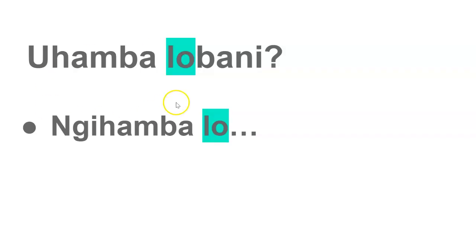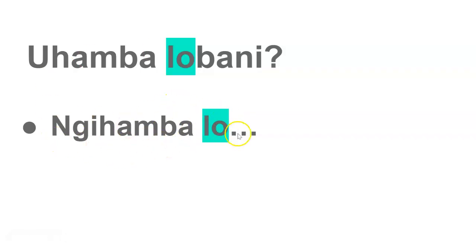All right. So here is what I need you to notice with Ndebele questions. The question itself, if you listen carefully, will show you how to answer it. For example, we've been saying Uhamba lobani, right? Notice how all the answers also had the lo there.